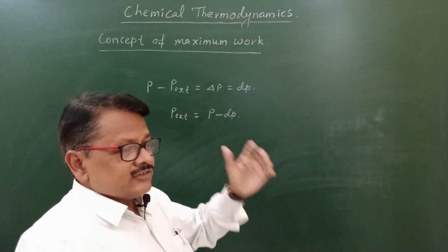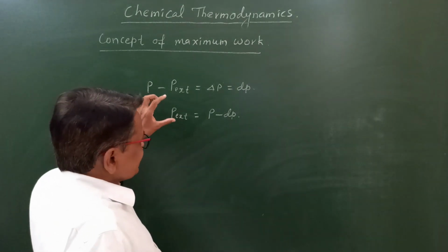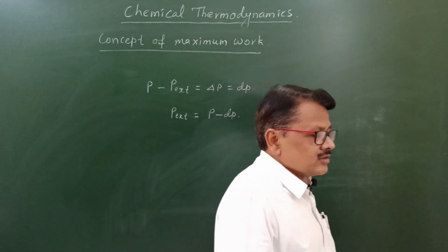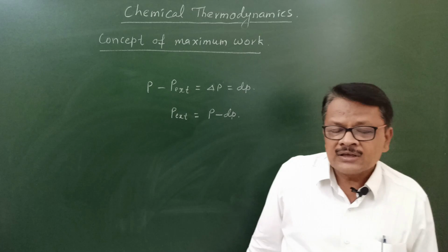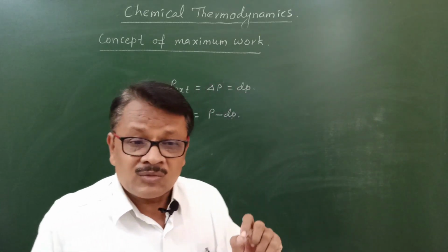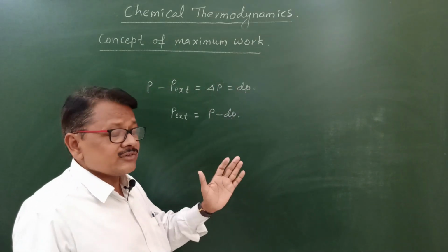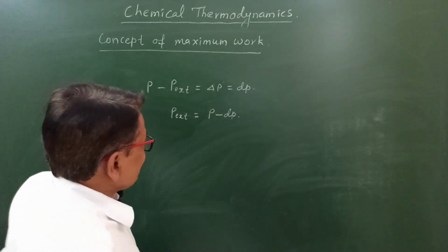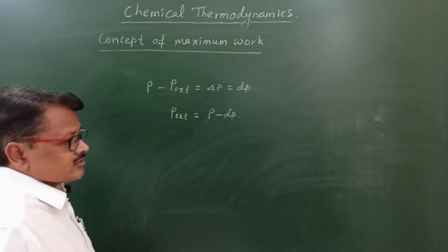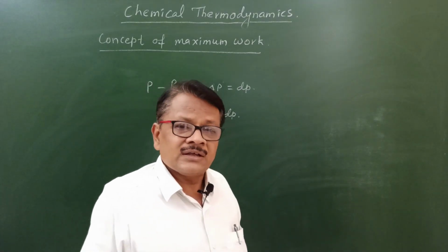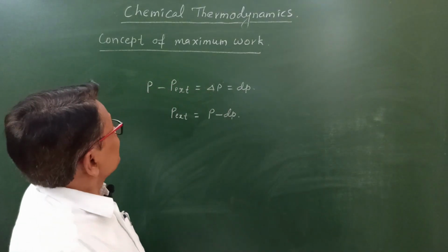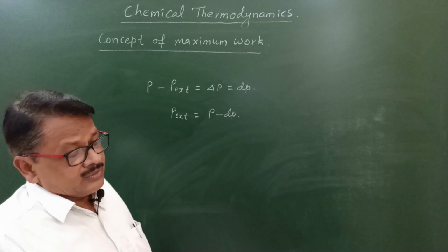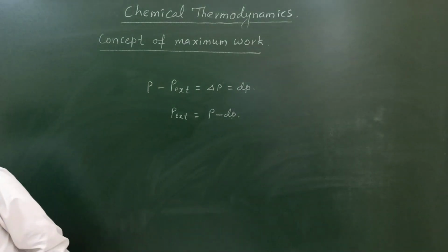So work is maximum when the external pressure applied on the piston is infinitesimally smaller than the internal pressure of the gas. Then and only then is work done maximum, and it is possible in the case of an isothermal and reversible process. So in this manner, the concept of maximum work can be explained.